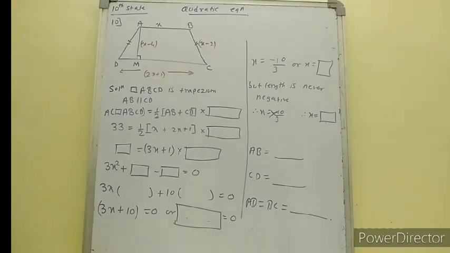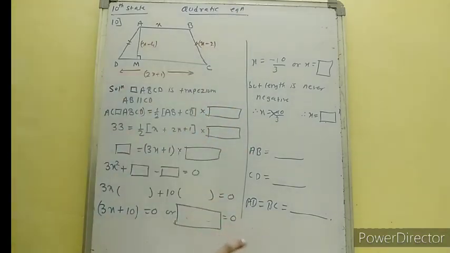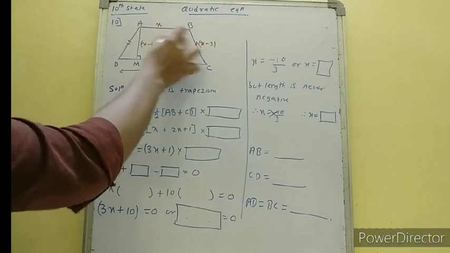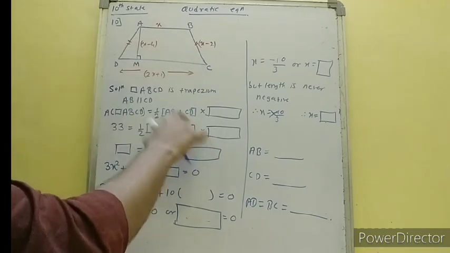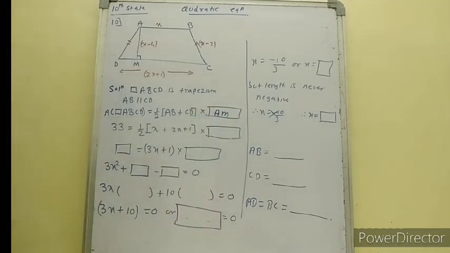Okay, so we have a very interesting activity for the last question of 2.6. We have the trapezium having the area 33. We'll just try to fill in the blanks. Whenever you are having an activity, just fill in the blanks. Yes, you can solve it in the rough part, but just substitute whatever is required. So the area of the trapezium is equal to half into sum of parallel sides AB plus CD into height. So it is AM. Just try to put it with the red pen.